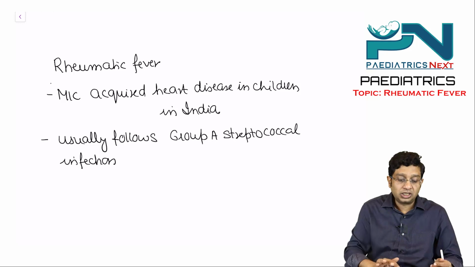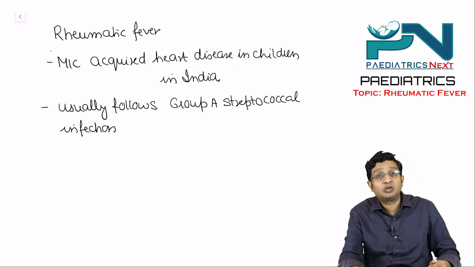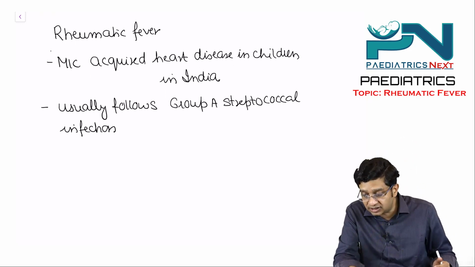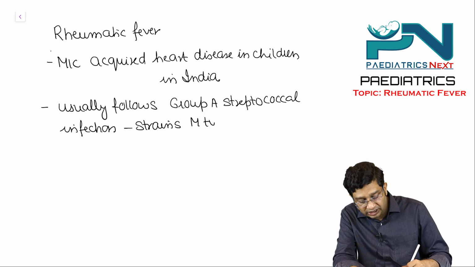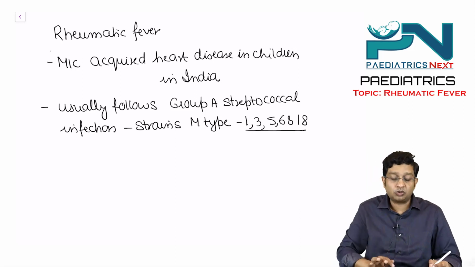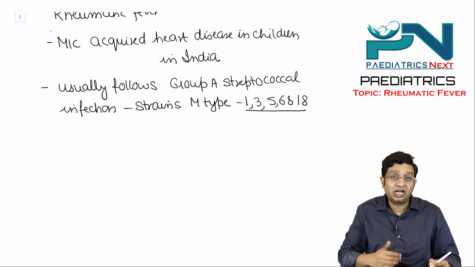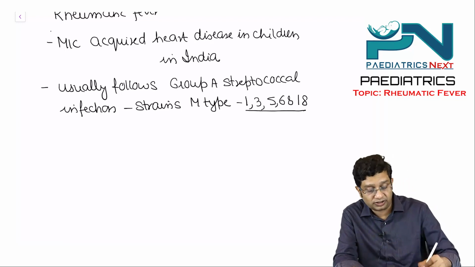So a child particularly gets group A streptococcal pharyngitis, and this is particularly by the M type strains, that is 1, 3, 5, 6 and 18. So a child gets streptococcal pharyngitis with these strains and there can be rheumatic fever, right?